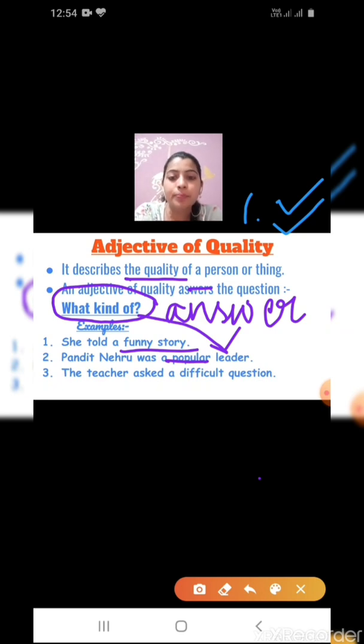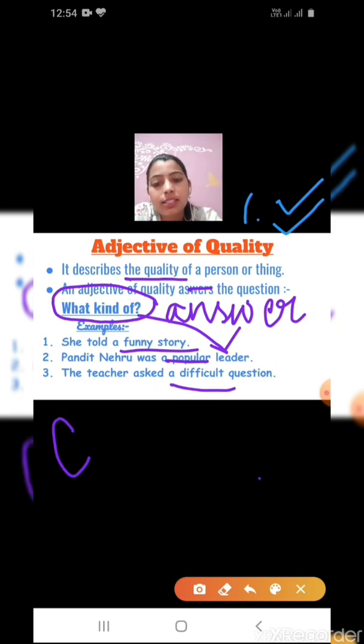Third, the teacher asked a difficult question. What kind of question did the teacher ask? The teacher asked a difficult question.